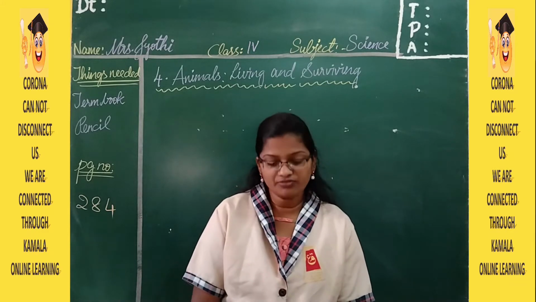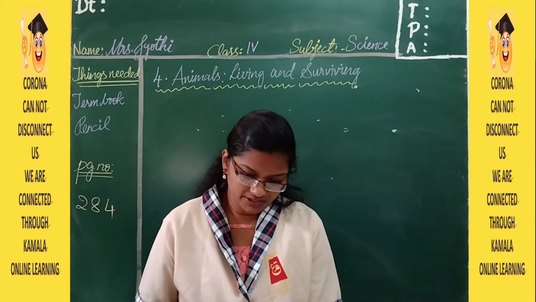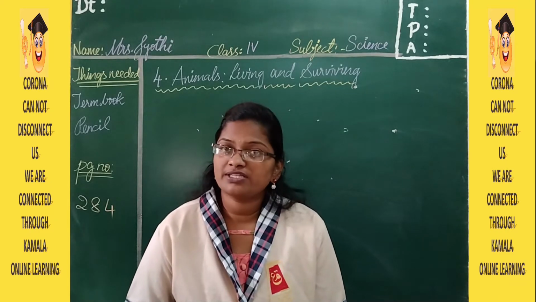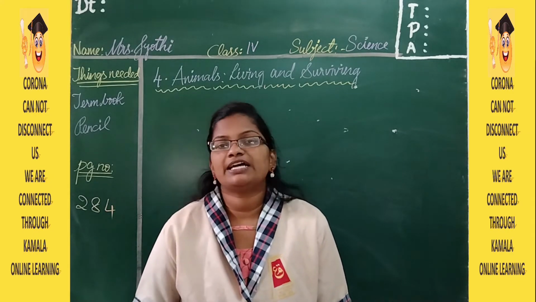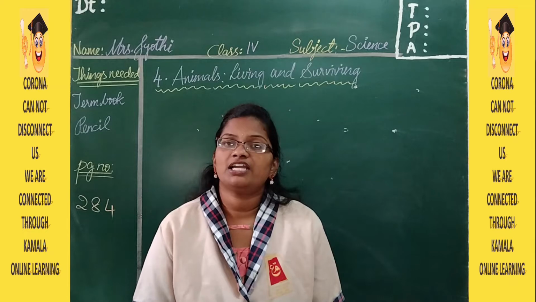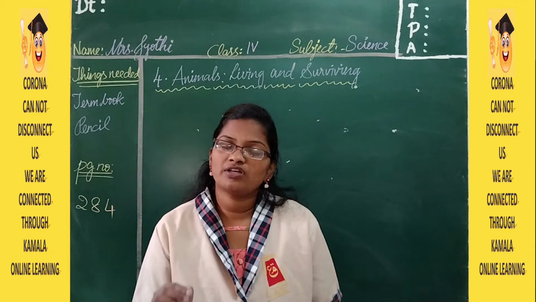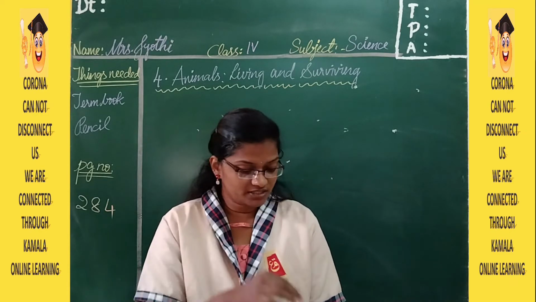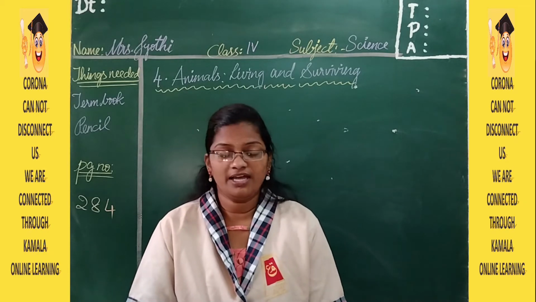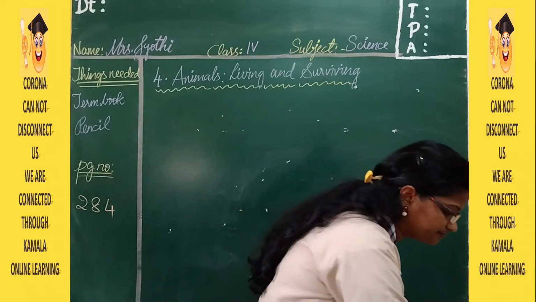Page number 284. So we have learnt in the previous session about what do animals eat. Herbivores eat only plants, carnivores eat only animals, and omnivores eat both plants and animals. And then parasites are the animals which depend on the other living organism. They live either inside the body of the organism or outside the body of the organism. And then scavengers, they depend on completely dead and decaying plants and animals. Now today we will learn about adaptation for protection from danger.